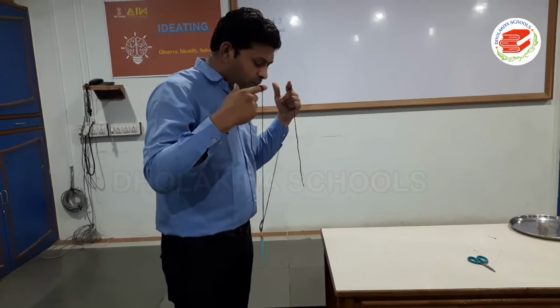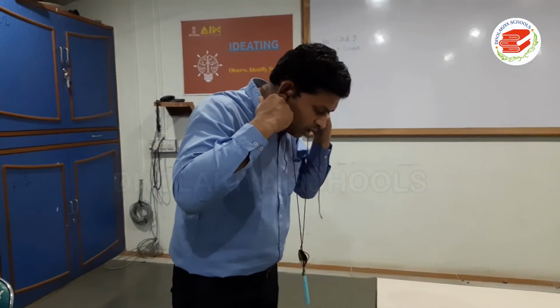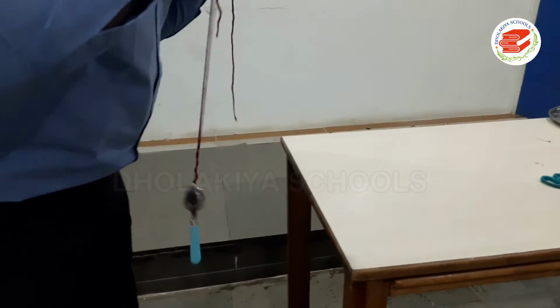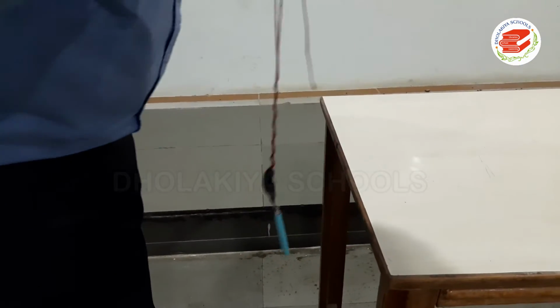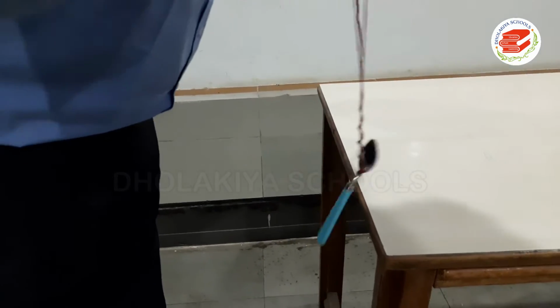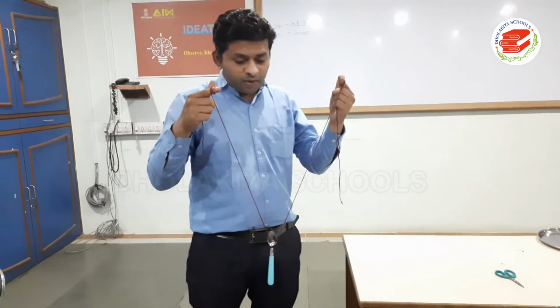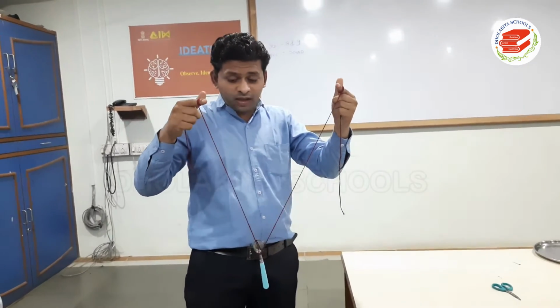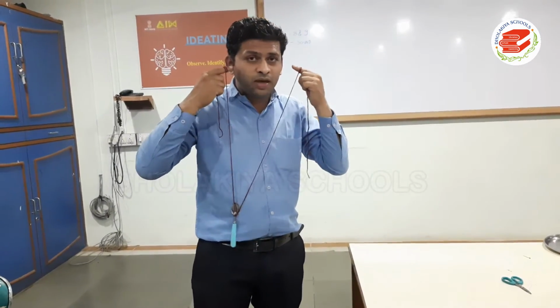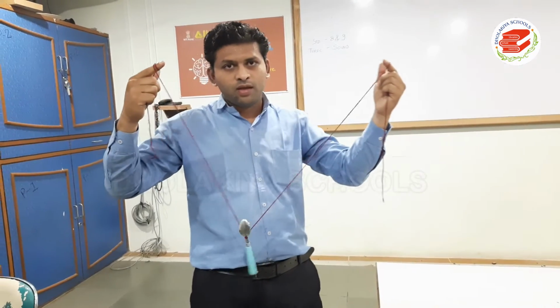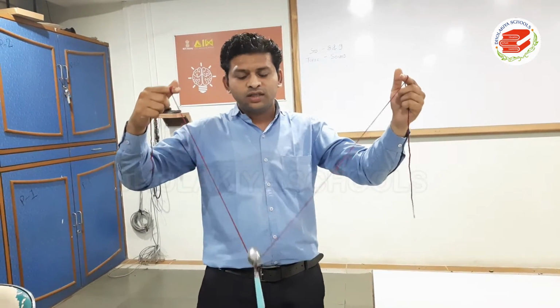Now insert your fingers into your ears and again collide the spoon with the surface. You listen to this sound. See, in this experiment, when you inserted your fingers in your ears, the sound was propagating through this thread and going to your ear. So we can say that sound can also propagate in a solid.